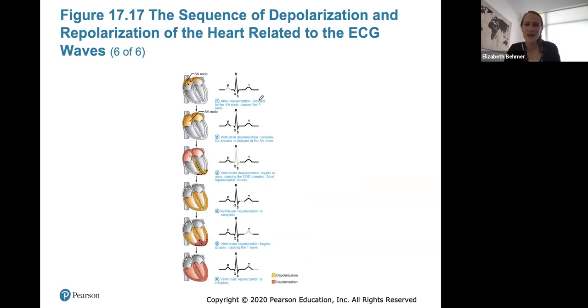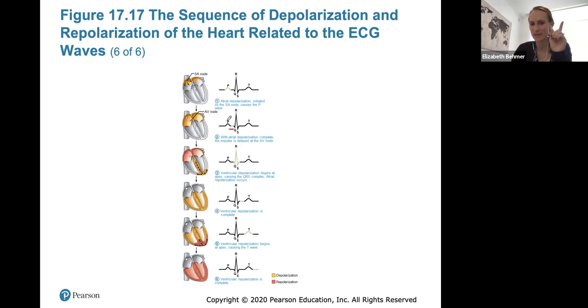So here we have the events of the electrical activity of the heart, and it highlights where each event occurs on the graph. The SA node stands for the pacemaker, starting the electrical activity of depolarizing the heart. So atrial depolarization occurs, which is initiated by your SA node, causing the P wave. When the atrial depolarization is completed, the impulse is delayed at the AV node, and this PR interval, or this area that's being highlighted right here, shows the delay that's occurring before the ventricles will depolarize, which is shown by the QRS complex.